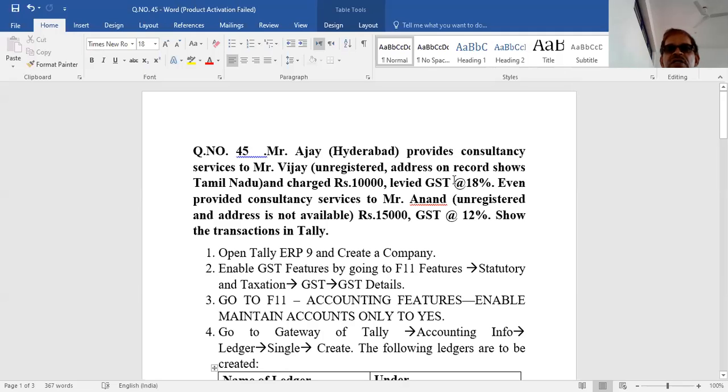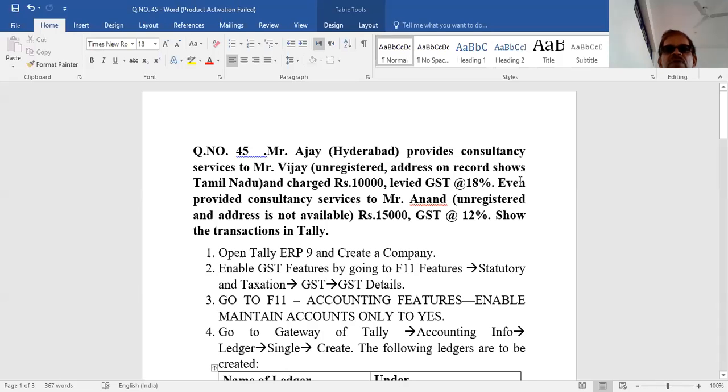Okay, so GST rate of 18% is charged to Mr. Vijay, an unregistered dealer whose address on record shows he belongs to another state, whereas the supplier belongs to Telangana, or Hyderabad. The recipient belongs to Tamil Nadu, but he is unregistered.